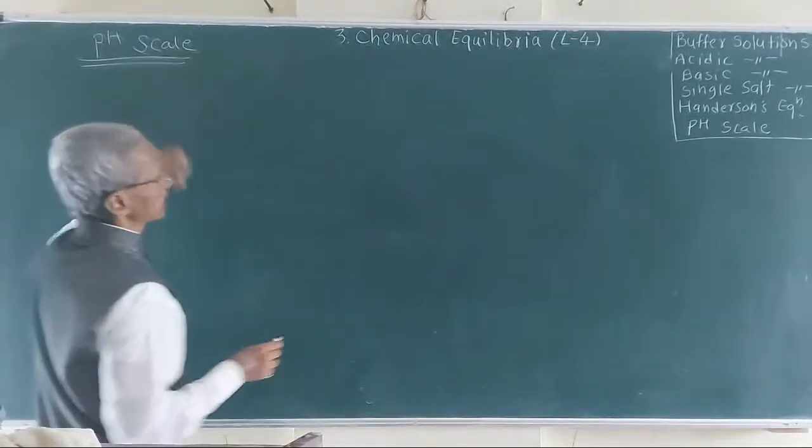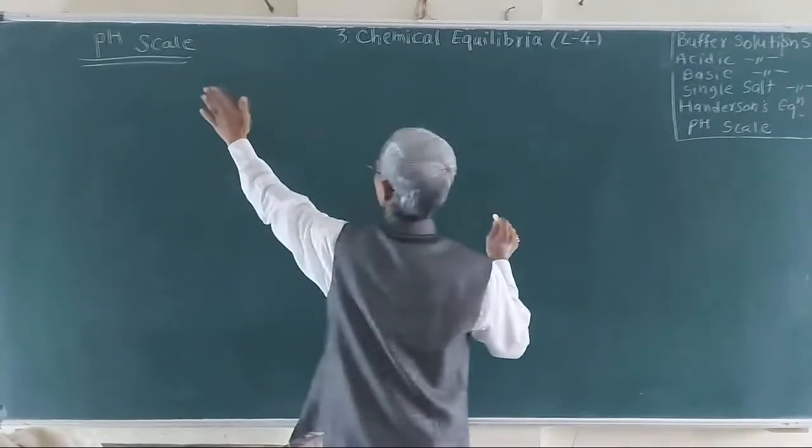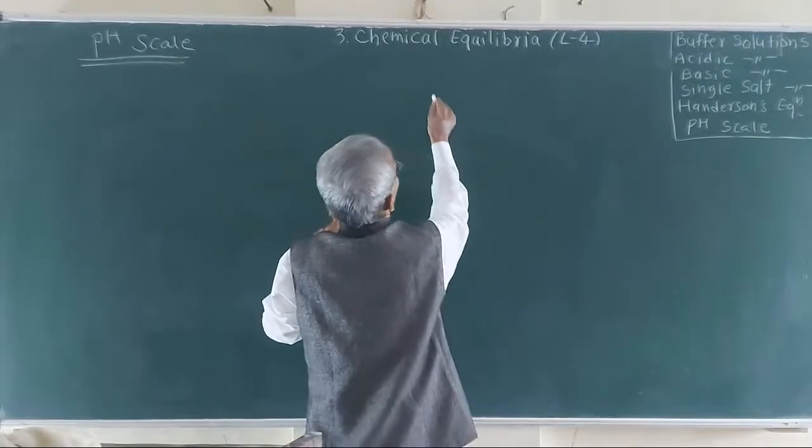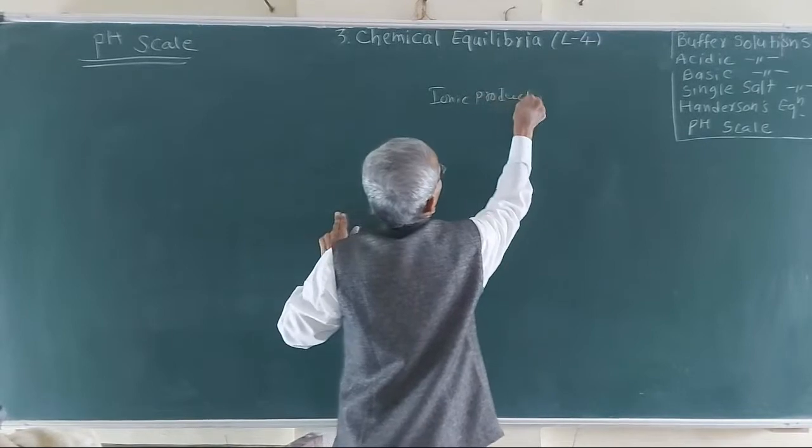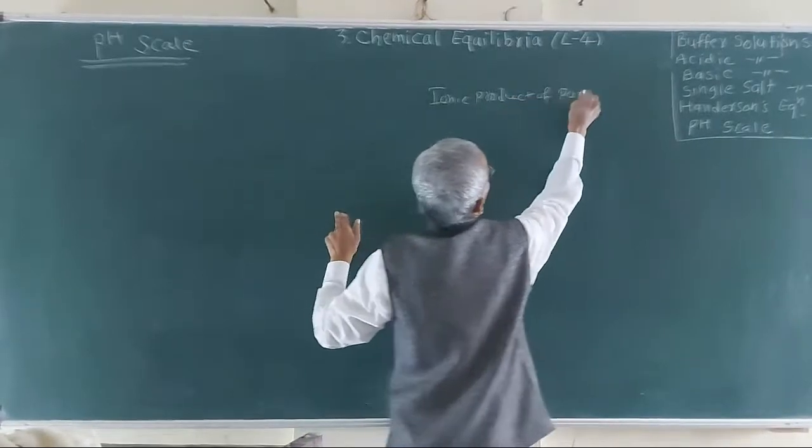Now, for the pH scale, consider the ionic product of pure water.